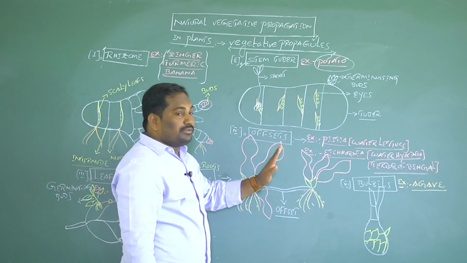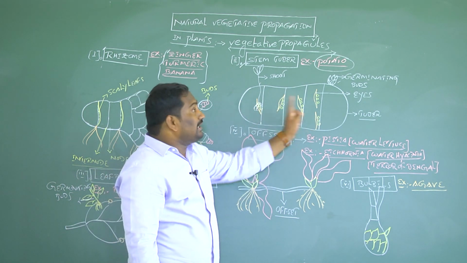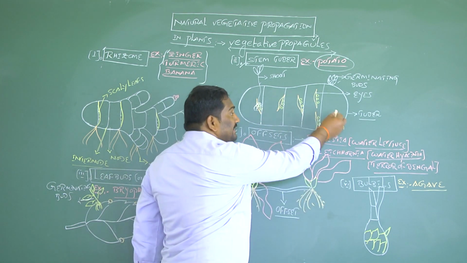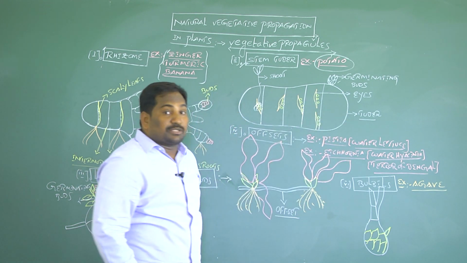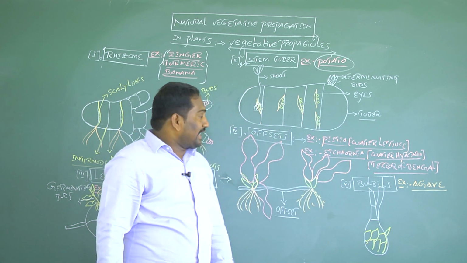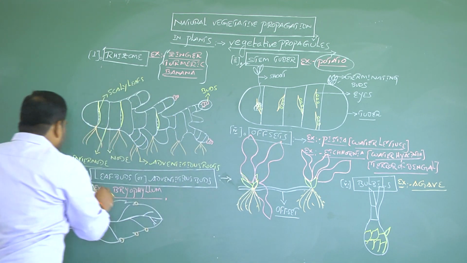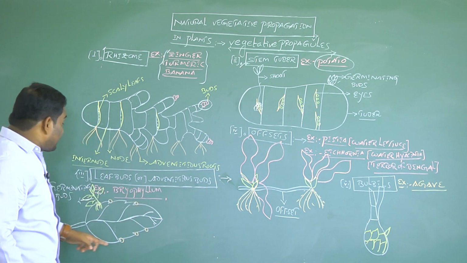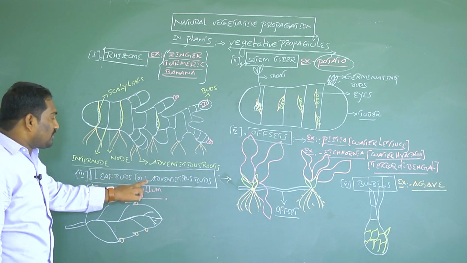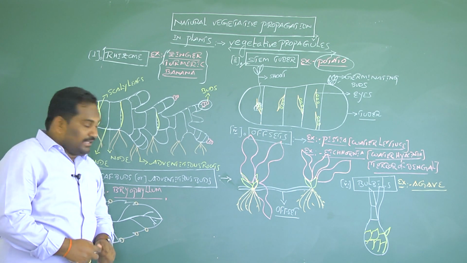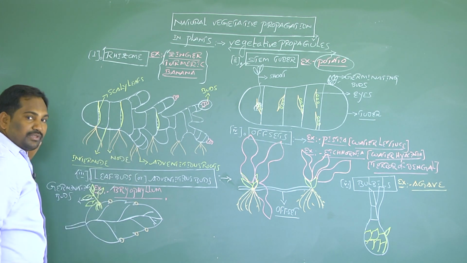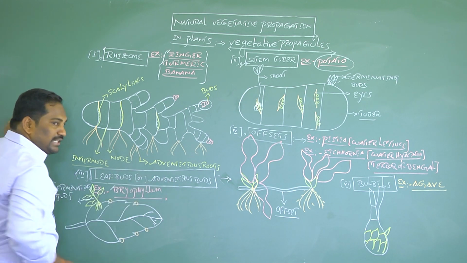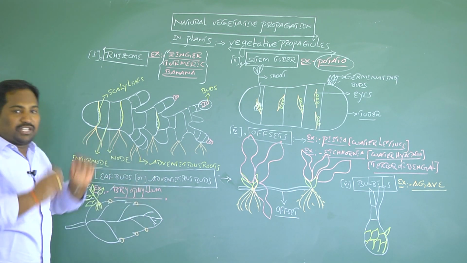So, in potato, for vegetative propagation, the main vegetative propagule is the stem tuber. In this stem tuber, eyes have buds. Those buds are responsible for production of a new potato plant. The third type of vegetative propagule for vegetative reproduction in plants is leaf buds, also called adventitious buds. The best example is Bryophyllum. For example, this is the structure of a leaf. Leaf buds are adventitious buds. It's a type of leaf modification.